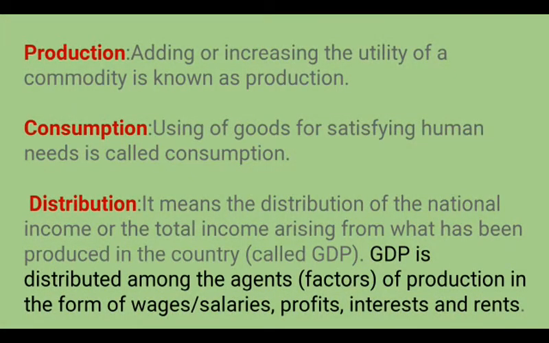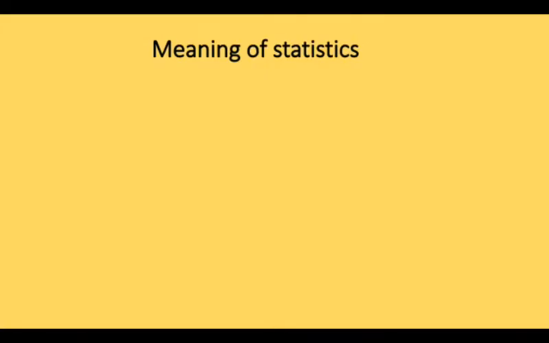It means the distribution of the national income or the total income arising from what has been produced in the country, which is called as GDP. As we know that GDP is distributed among the agents, that is factors of production, in the form of wages, profit, interest and rent. So these are the factor payment to the factor of production.